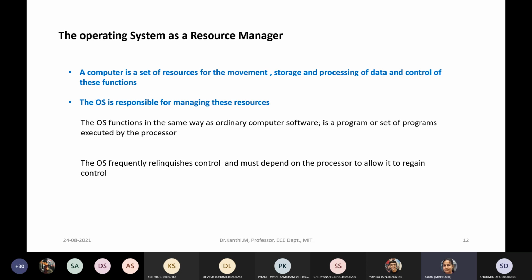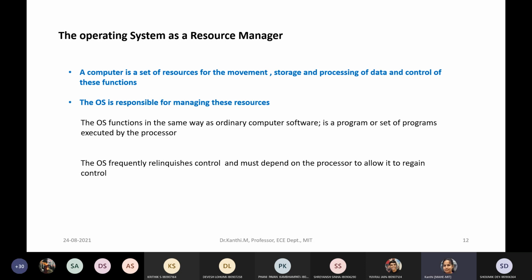I'm typing, I'm giving some instructions, so there is a movement of data. It may be written somewhere. It is writing my instruction or the data in some locations. So there is a storage, and also you have a processing of data, and also there is a control of